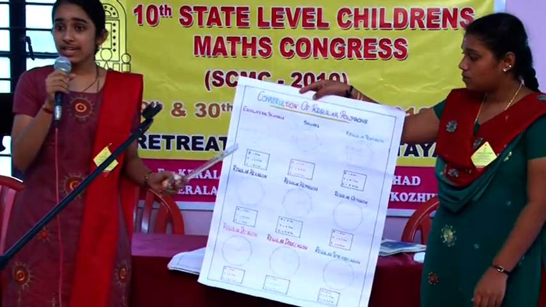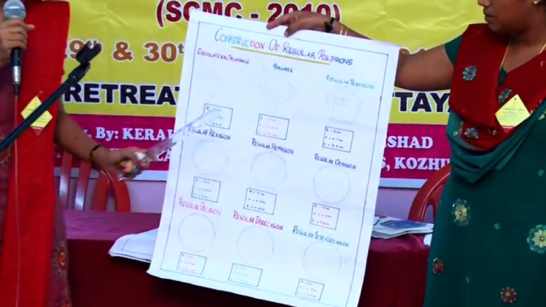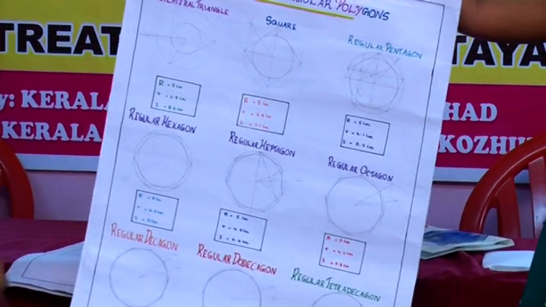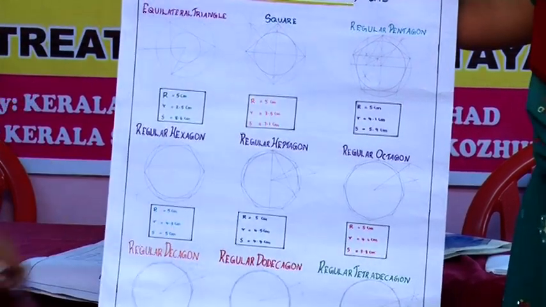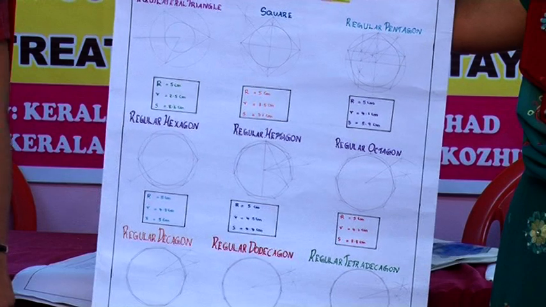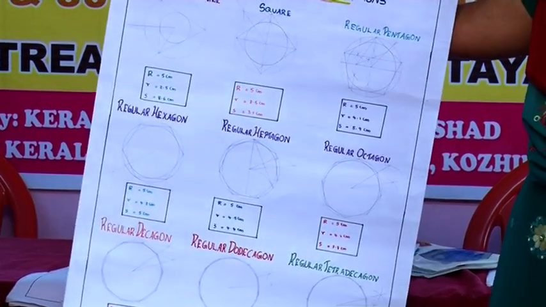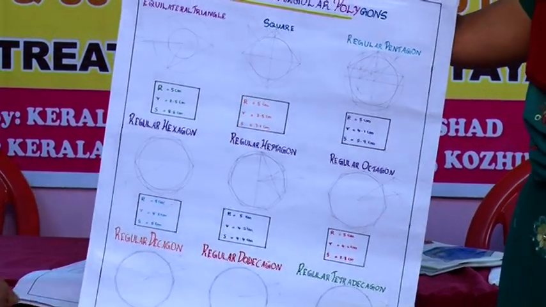We know how to construct a regular equilateral triangle, square, and regular hexagon using ruler and compass. Here we had an interesting experience of constructing a regular pentagon, regular heptagon, and bisecting the central angle of a regular polygon to construct regular polygons of large number of sides such as regular octagon, regular decagon, regular dodecagon, etc.